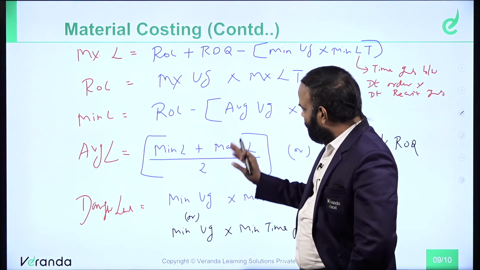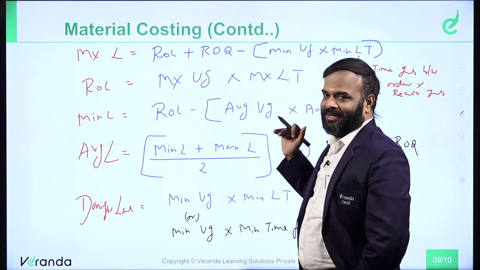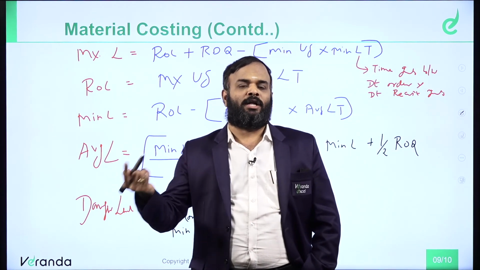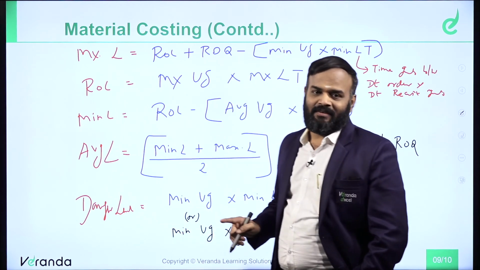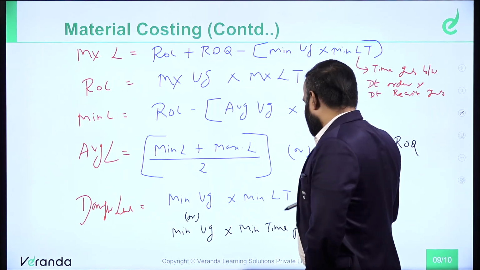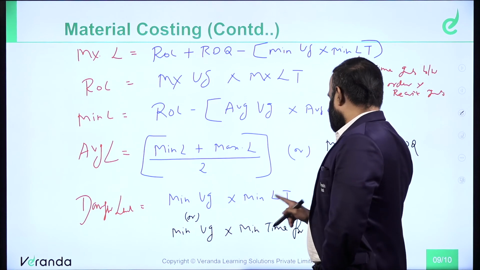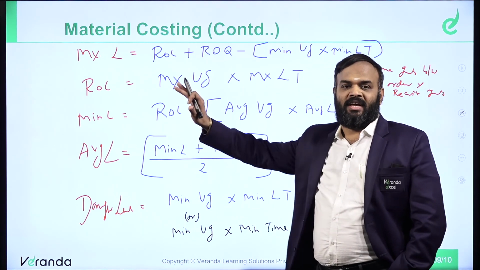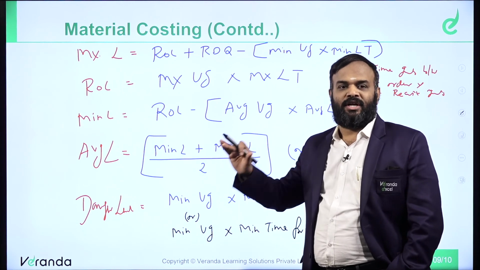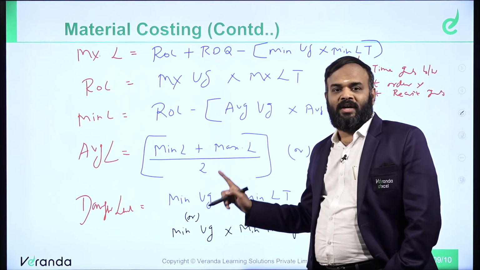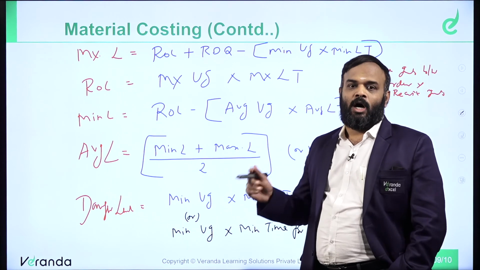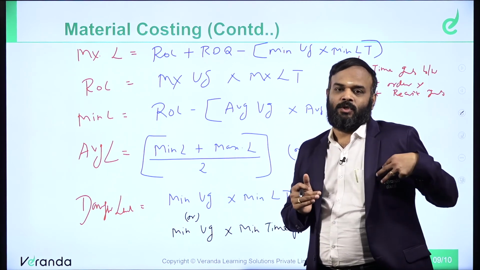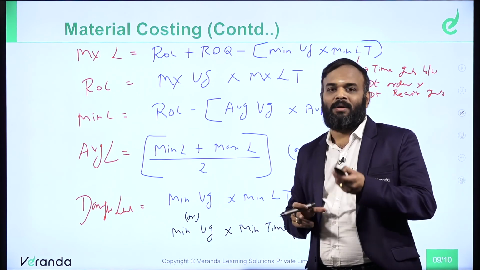Formula for average level: minimum level plus maximum level whole divided by 2, or minimum level plus half of the reordering quantity. Danger level represents minimum usage into minimum lead time or minimum usage into minimum time for emergency purchase. Clear? These are all the various formulas I have to remember. Which formula we have to use, when and how to use, all those things we are going to discuss in our next unit. So first you should be in the position to remember the formula.